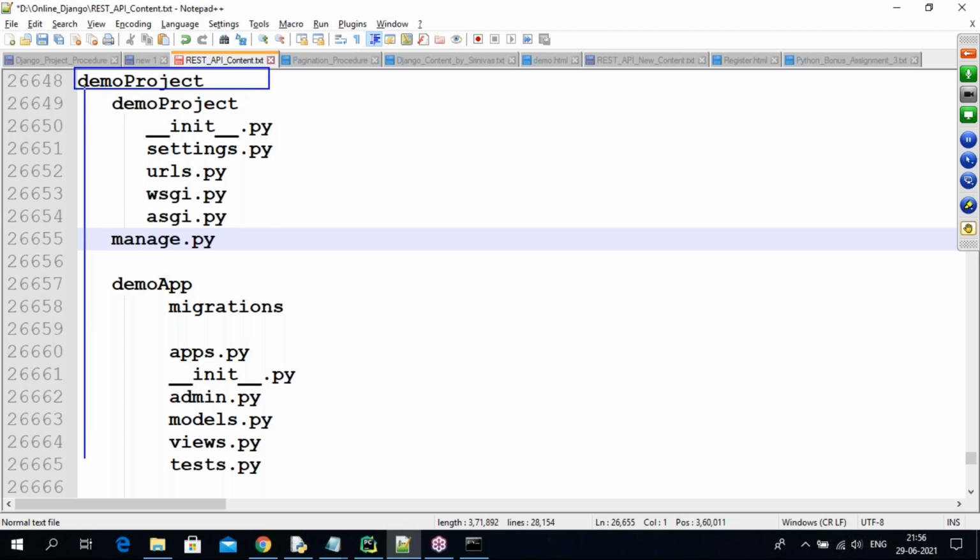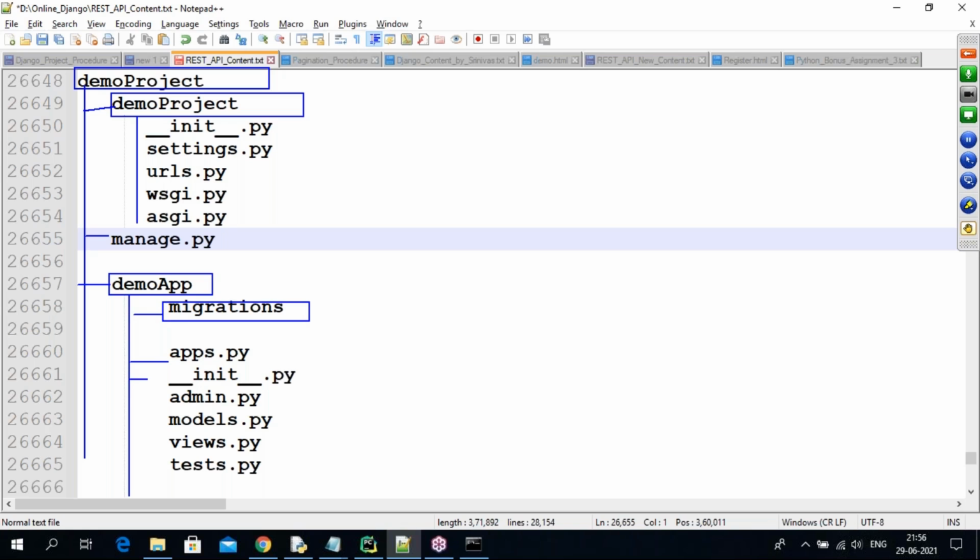In this root folder, you are getting one folder, guys, that acts like a project folder. In this project folder, you are getting these files by default, and one manage.py file also by default. Next, one application folder you are getting. In this folder, you are getting one subfolder, migrations, and later all these normal files.